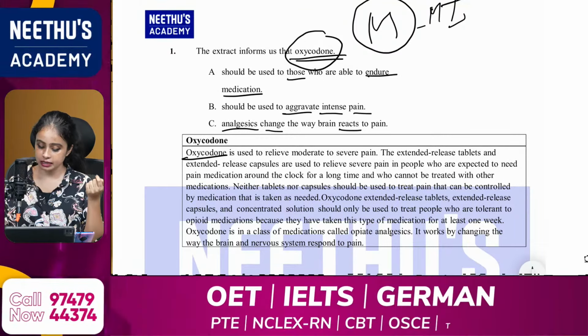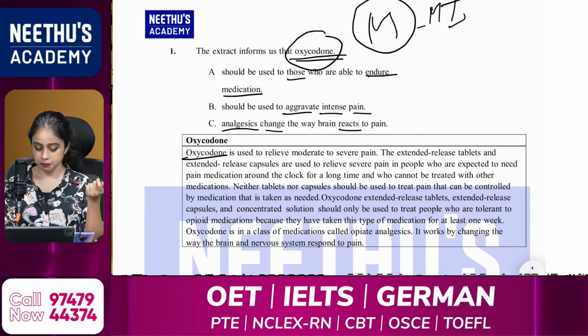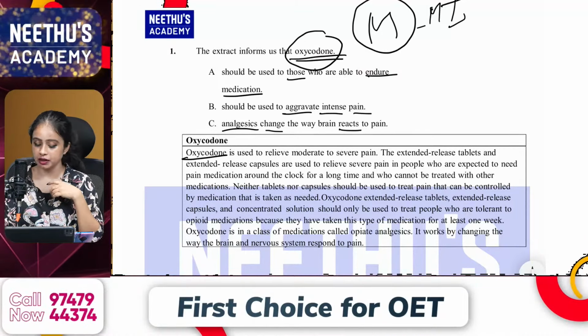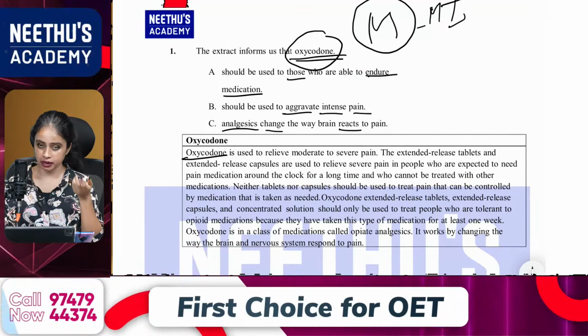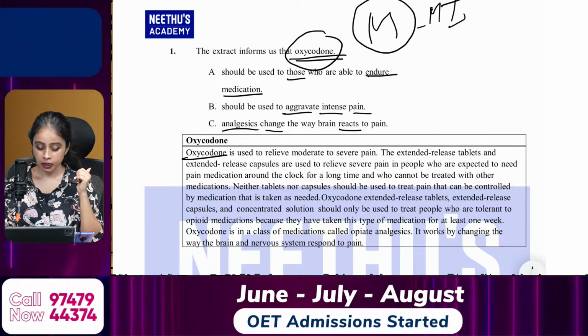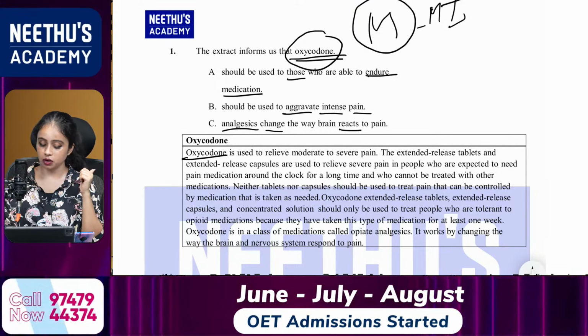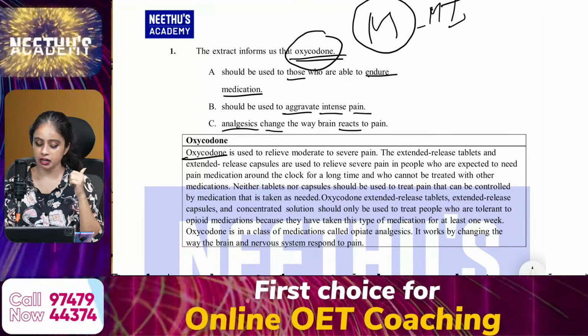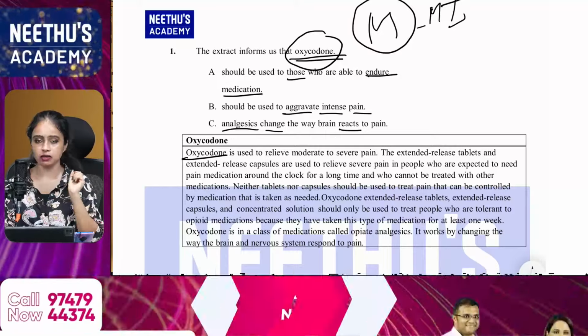Oxycodone extended release tablets, extended release capsules and concentrated solution should only be used to treat people who are tolerant to opioid medications because they have taken this type of medication for at least 1 week. Oxycodone is in a class of medications called opiate analgesics. It works by changing the way the brain and nervous system respond to pain.